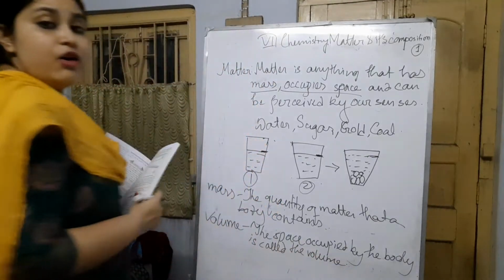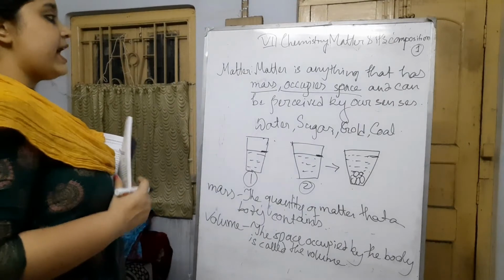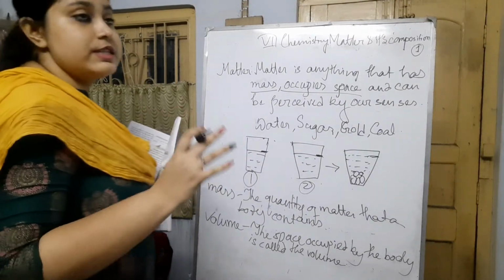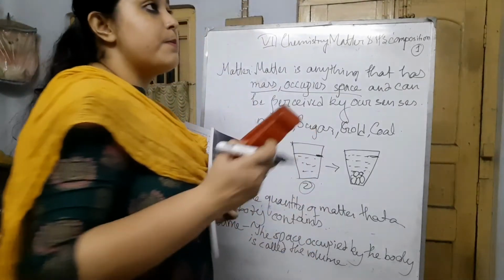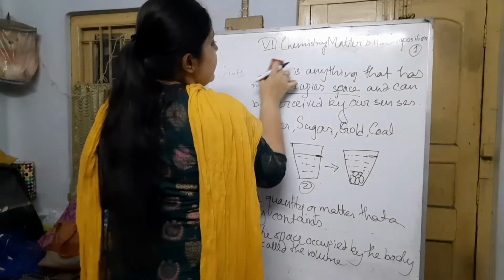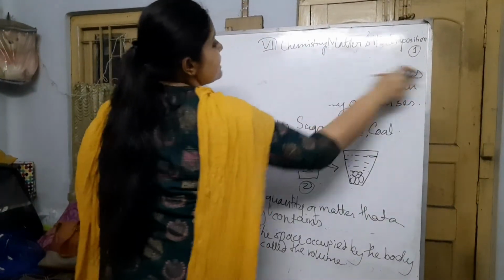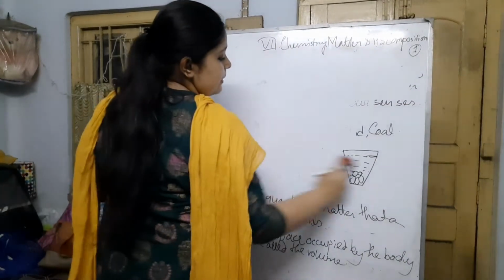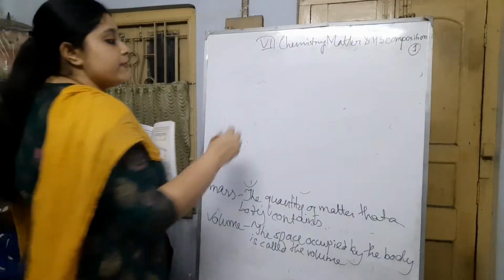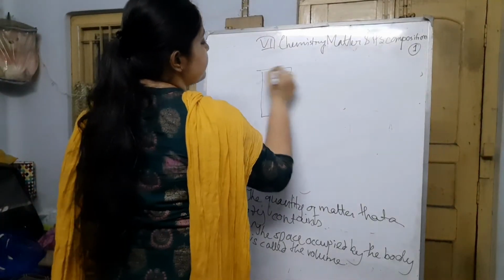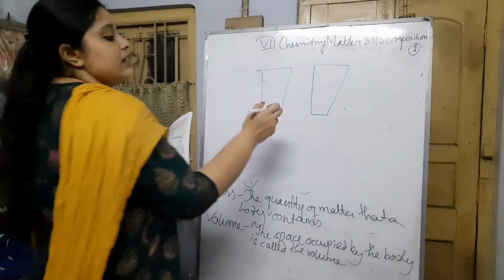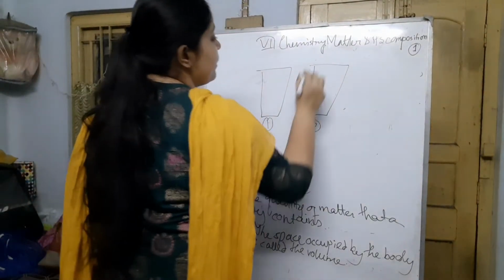Now we are going to prove that matter occupies some space, or has some fixed volume. For the next activity, in the same way, we take two glass tumblers, one empty, and in the other glass we start pouring some water.